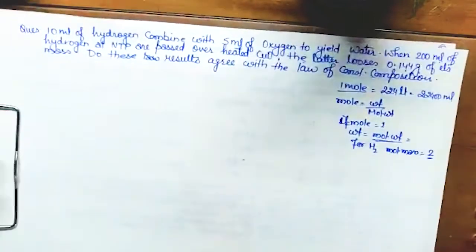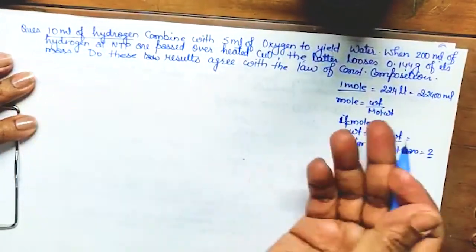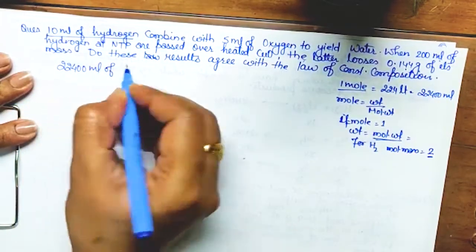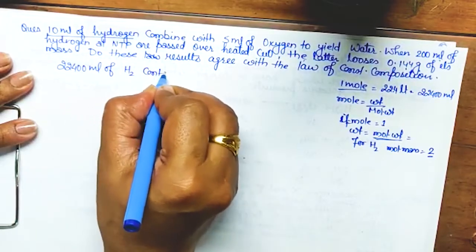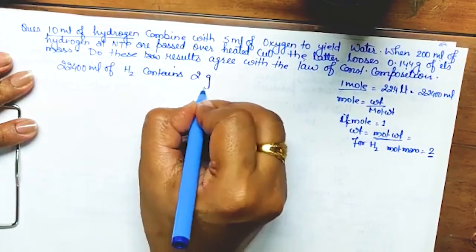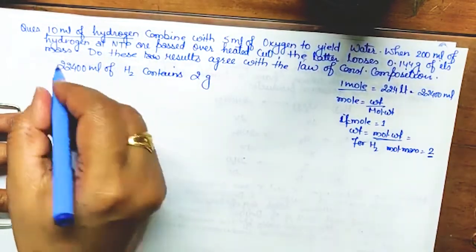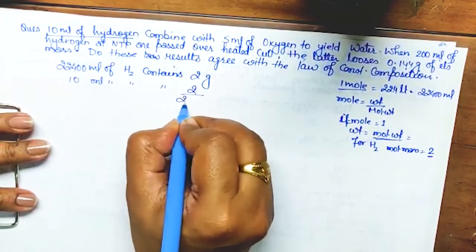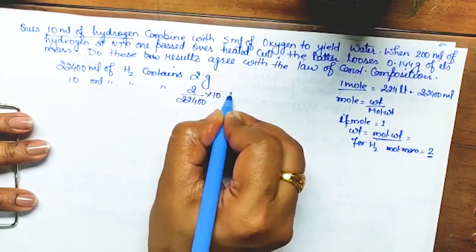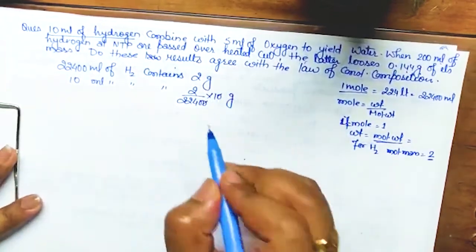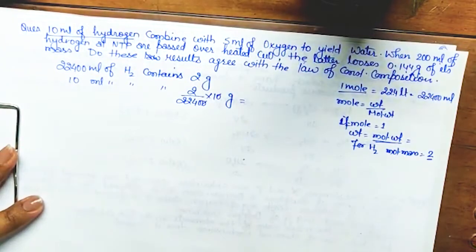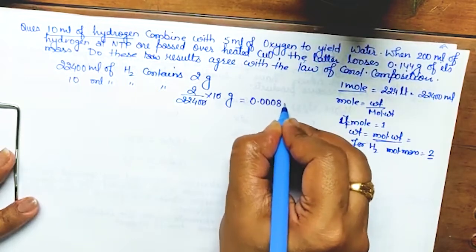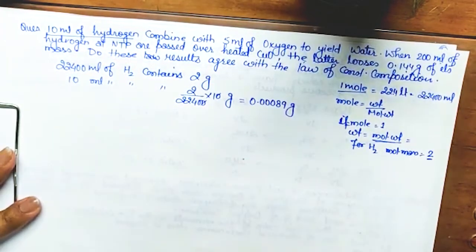This is the concept. So here it is given 10 ml of hydrogen. So 22400 ml of H2 contains 2 gram, yes, its weight. So how much weight will 10 ml have? 10 ml of H2 will contain 2 upon 22400 into 10 gram, isn't it? Solve it and it will be 0.00089 gram.